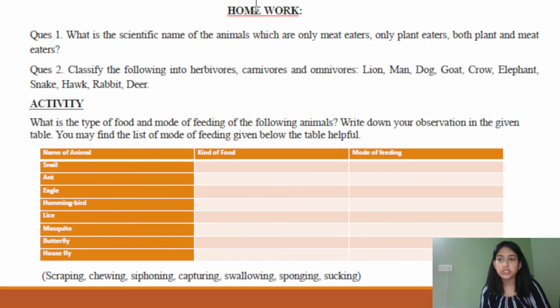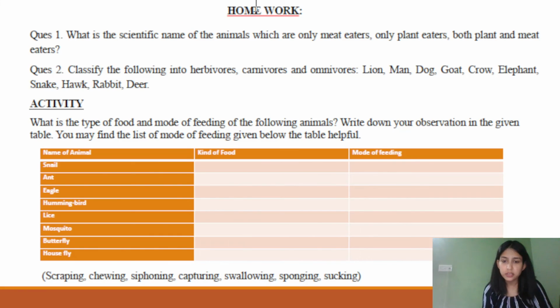The second question is: classify the following into herbivores, carnivores, and omnivores: lion, man, dog, goat, crow, elephant, snake, hawk, rabbit, deer. You'll find out which category these animals belong to and make a list of the animals belonging to herbivores, carnivores, and omnivores.